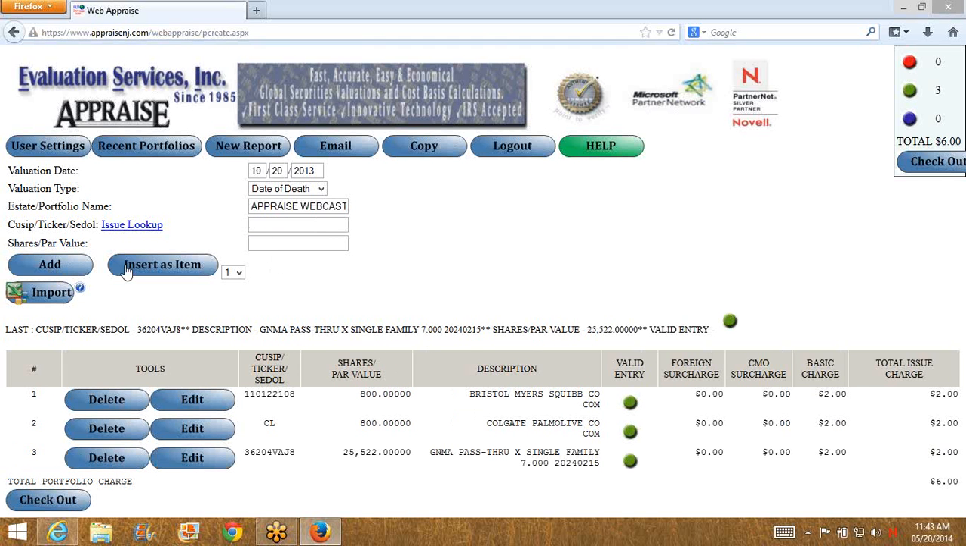If we wanted to at some point, we could always insert an item. I won't do that in today's demo, but you can do that. Or if you have a spreadsheet, we can import the spreadsheet, CUSIPs and shares, and you can populate this field without typing everything in by hand. So there's some extra functionality that we could explore in a later webcast. All right? So let's click on Checkout down here.